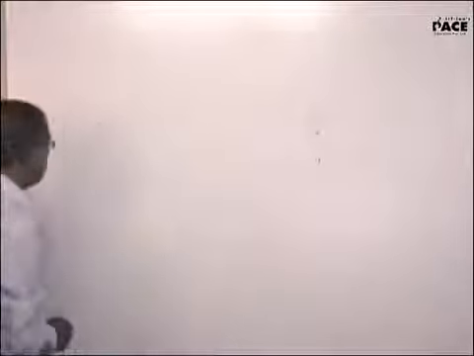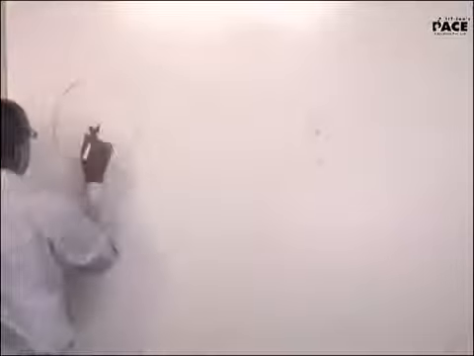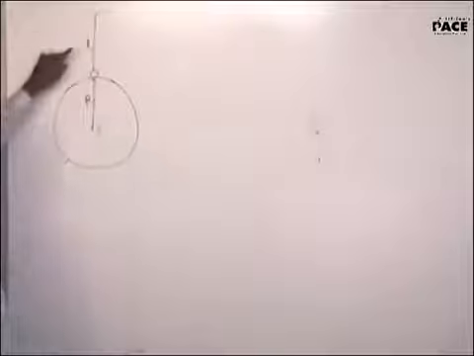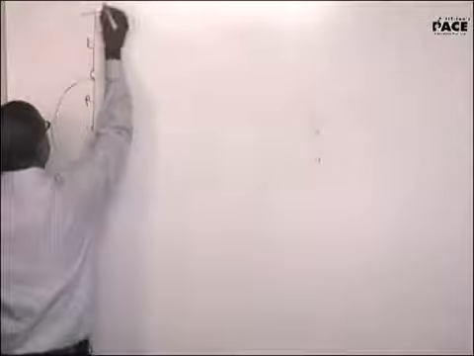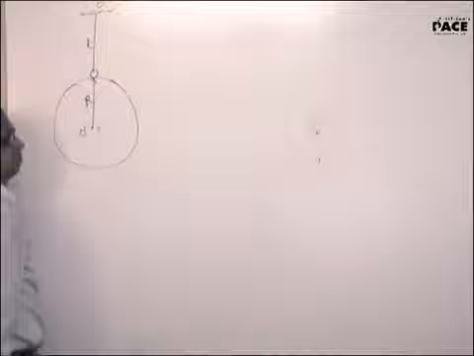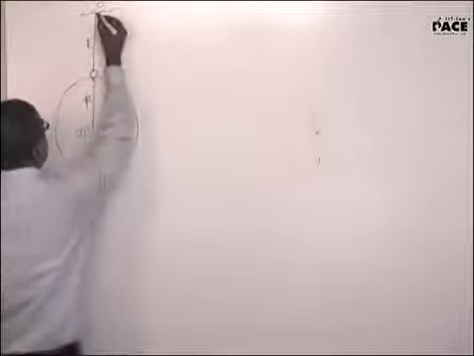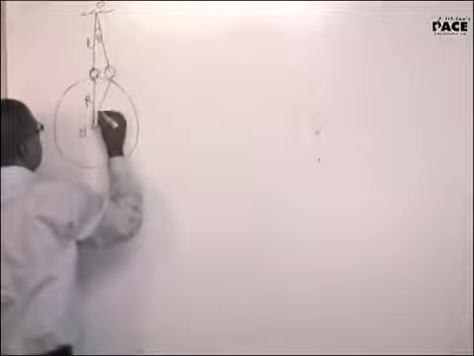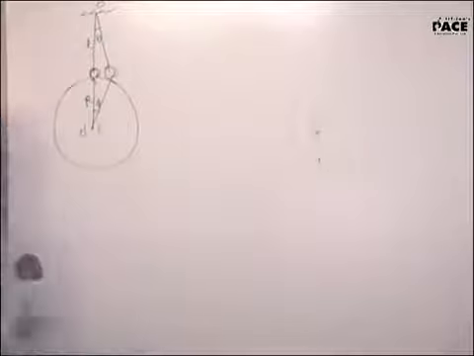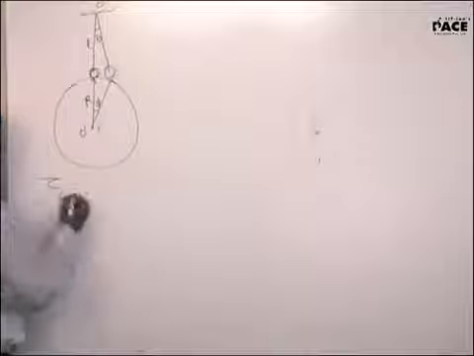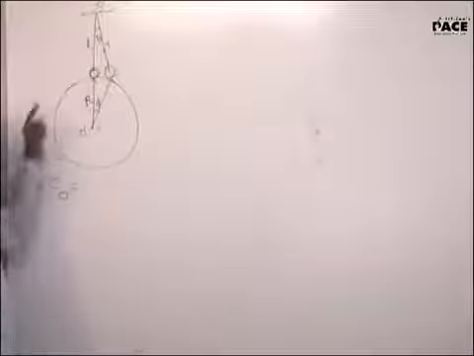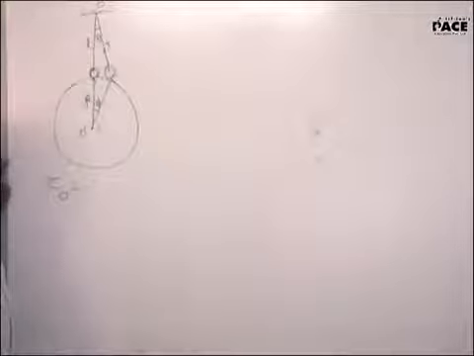How do you get this? Have a look at this. This is the sphere, Earth. This is the length of the simple pendulum suspended from O. This is O dash. It is slightly displaced by an angle of theta. So this angle will be theta, this angle will be phi. Both of them need not be the same. Yes, sir. This is theta, this is phi.